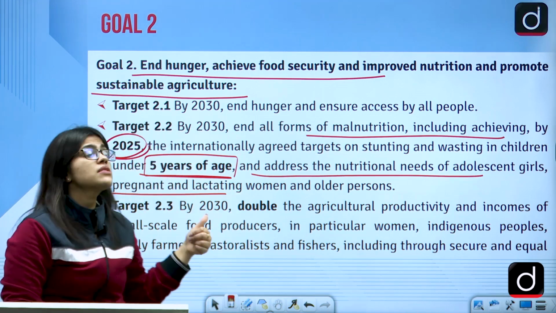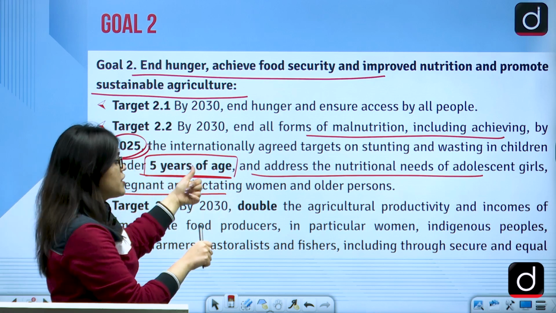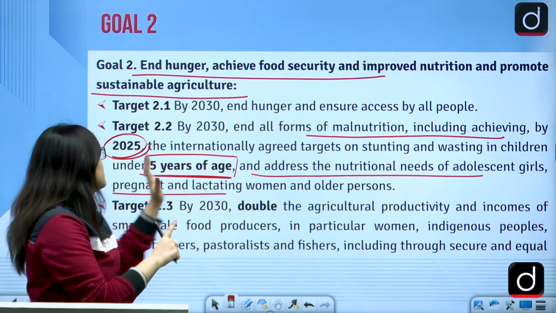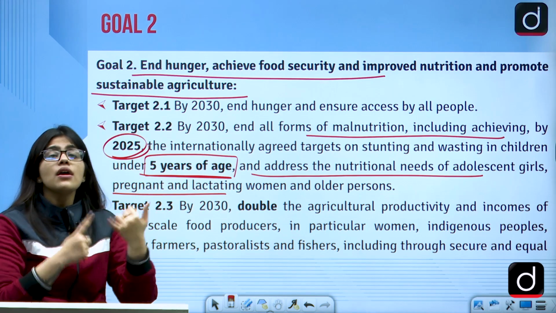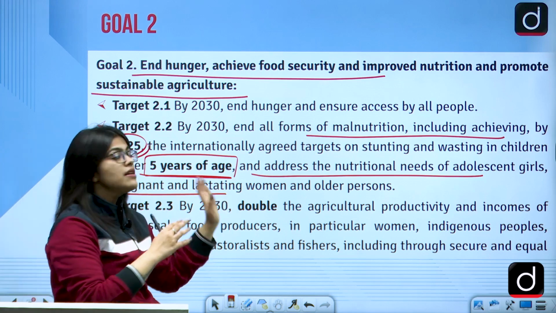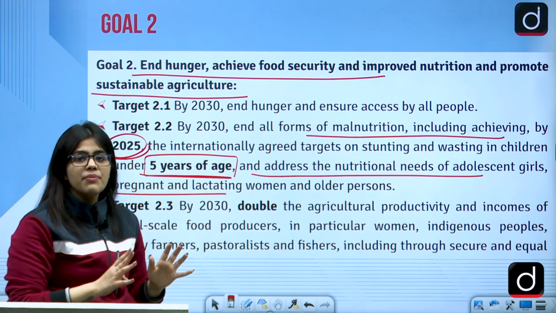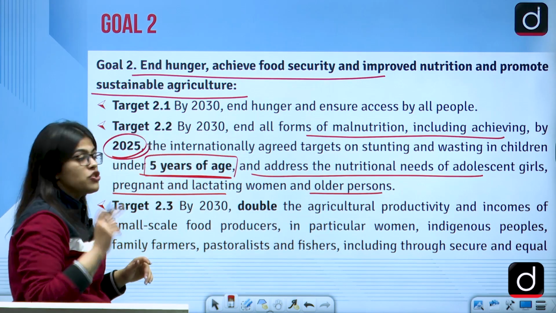These are the most vulnerable of all. We have small children below the age of 5, we have adolescent girls, we have pregnant women. They are the most vulnerable to all these diseases. We discussed this in the MDGs also. Then we have lactating women who are also vulnerable, and the older persons. So all of these should be given special focus.